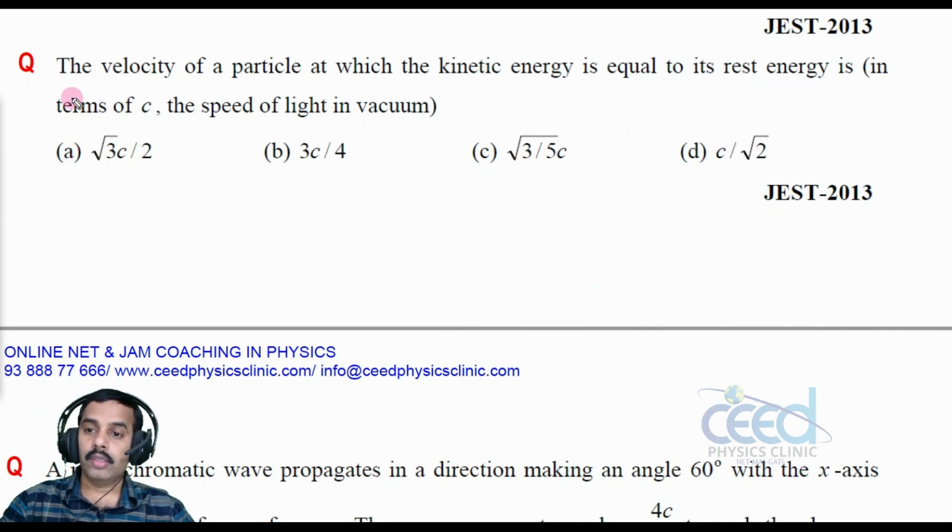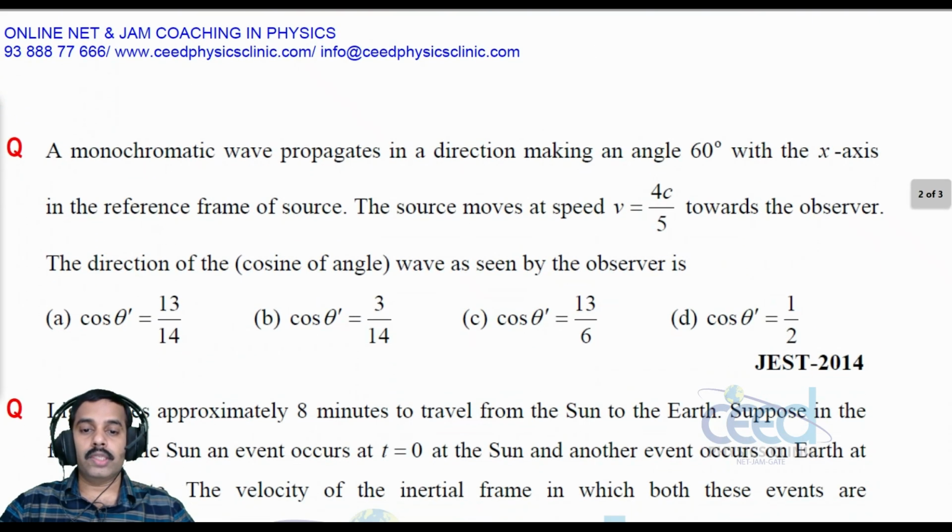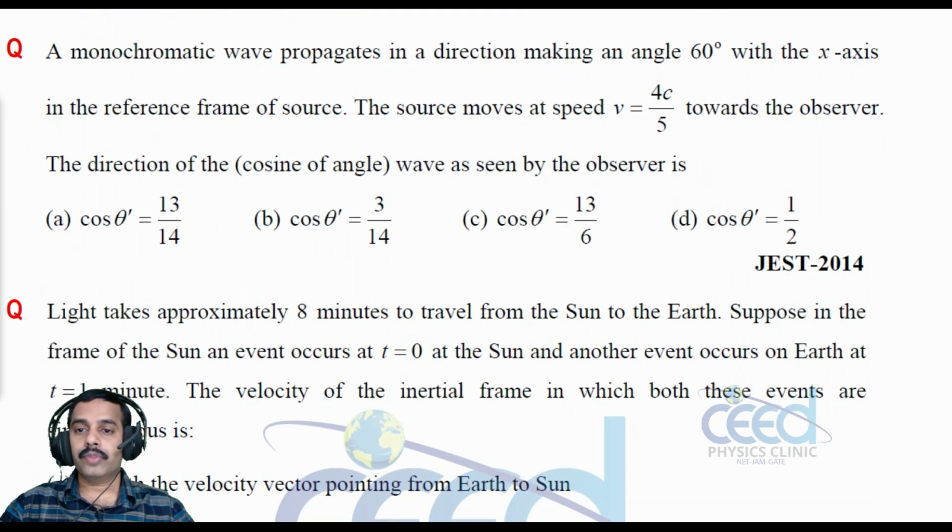All right. Now let us come to another question. A monochromatic wave propagates in a direction making an angle 60 degree with the x-axis in the reference frame of a source. The source moves with a speed v equal to 4c by 5 towards the observer.